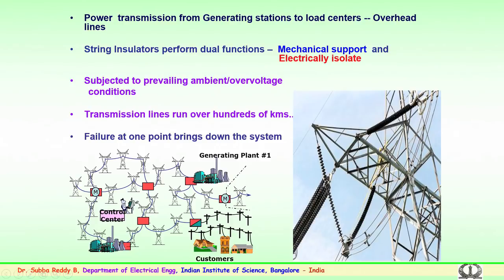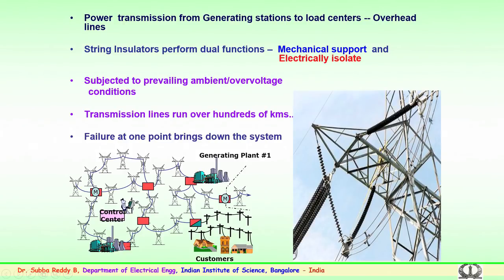So, these insulators, as mentioned, are in the outdoor environment. Most of the transmission lines you see are on outdoor towers, where these insulators are subjected to various conditions like sometimes over voltage conditions.